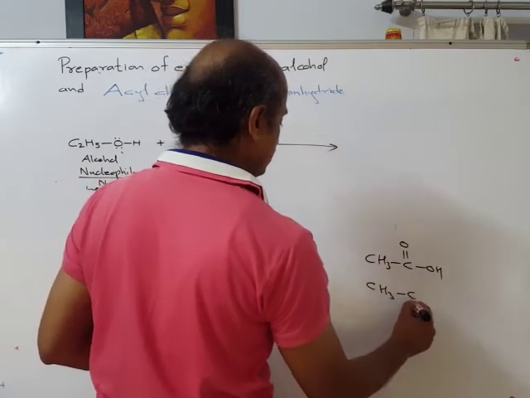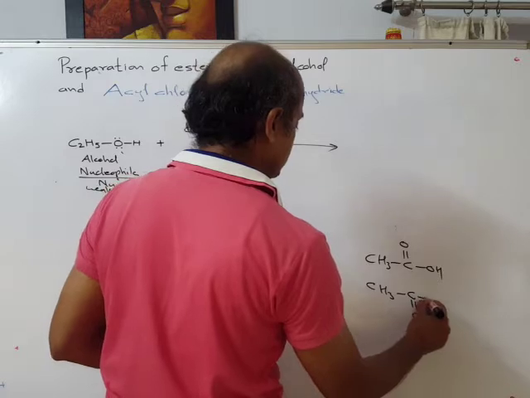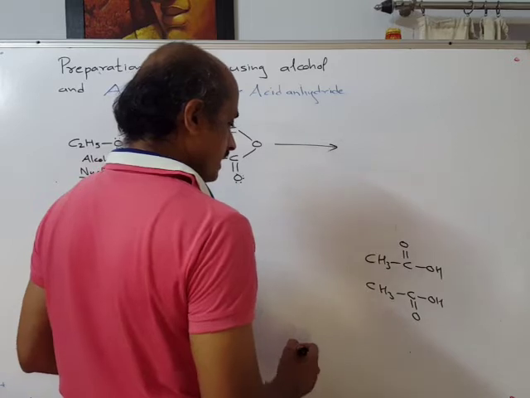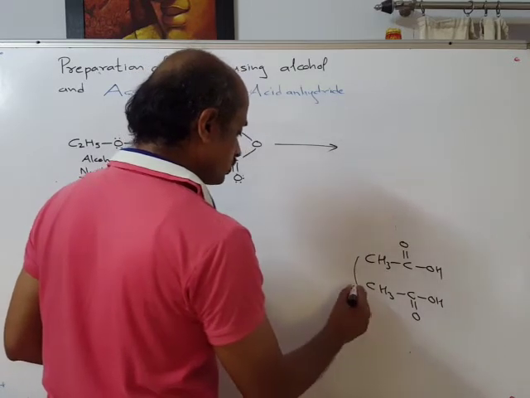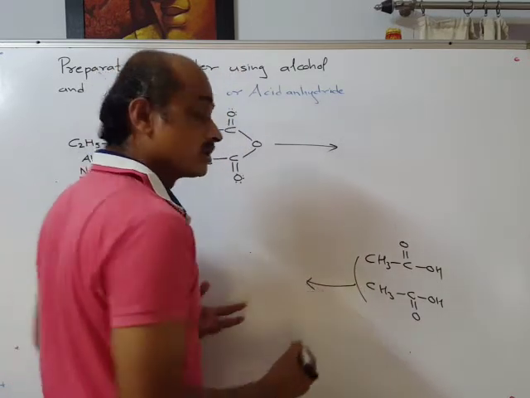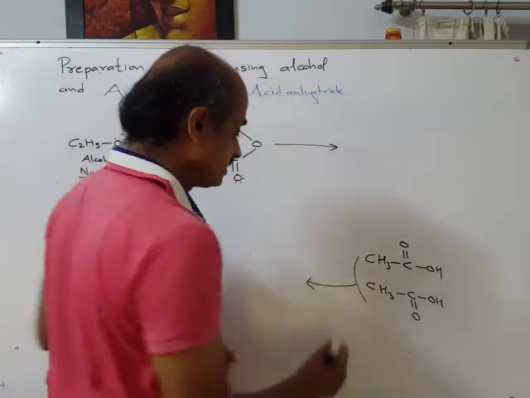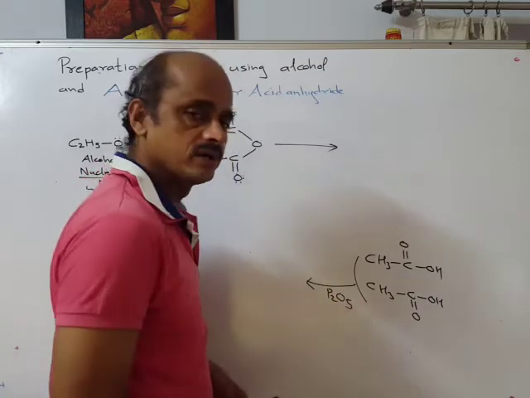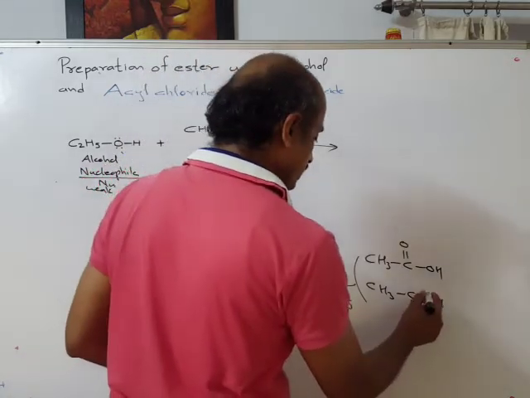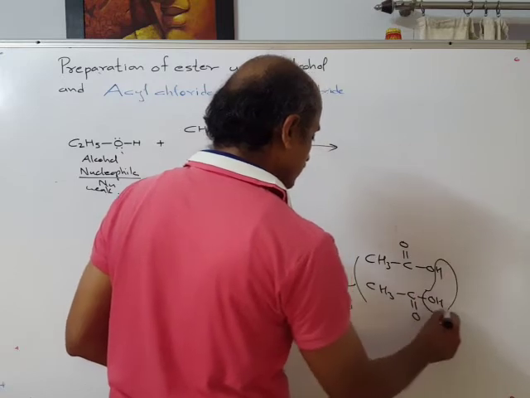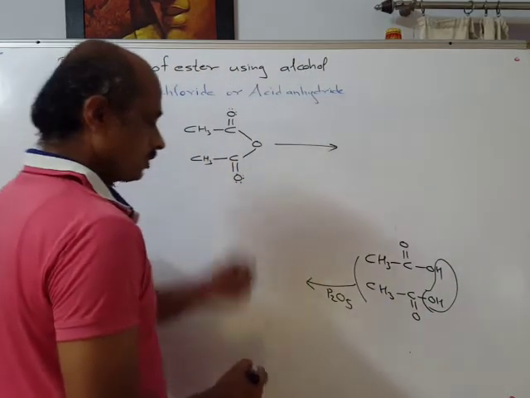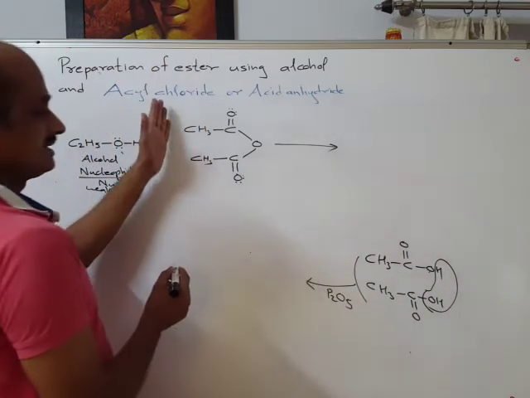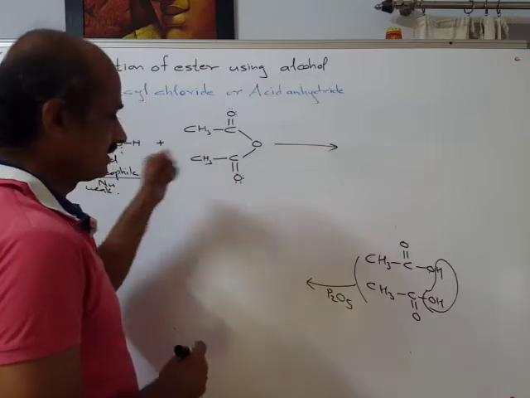This specific example is going to get repeated in the next topic, in the presence of a very strong dehydrating agent: concentrated H2SO4 or P2O5. A water molecule is removed, and what remains behind is this.